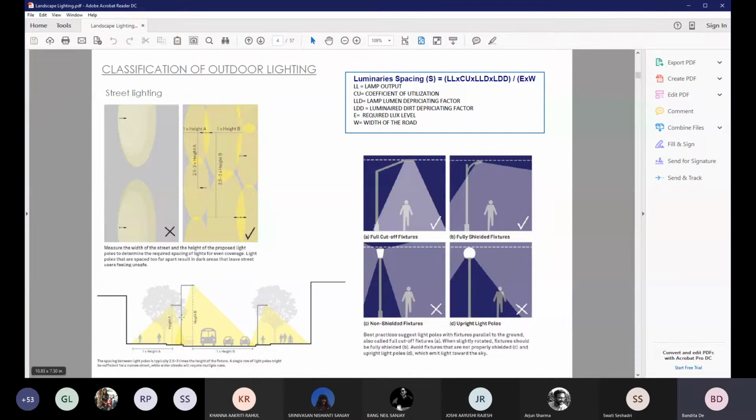Approximately the height of your light is more or less the same as the width of your road or street. And the spacing between two light fixtures is approximately 2.5 to 3 times the height of your street lamp. So using that thumb rule, that basic understanding is more than enough for you to decide the number of fixtures that you start putting along your road in your design.